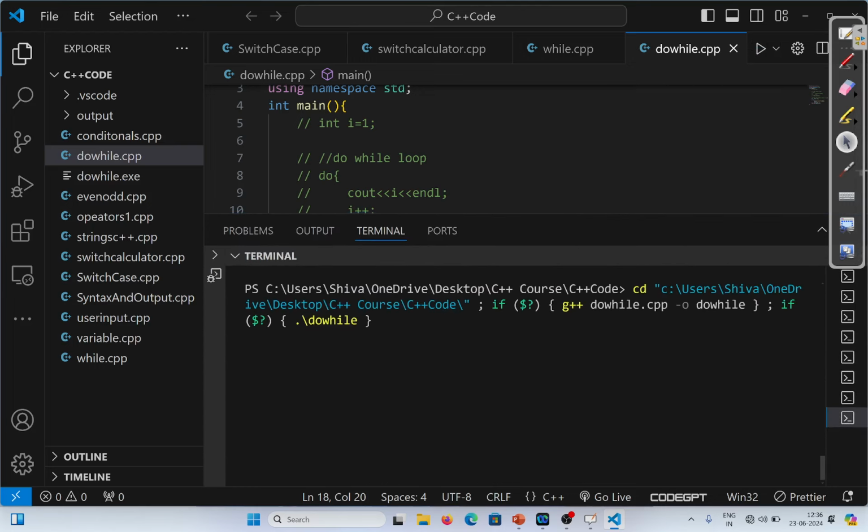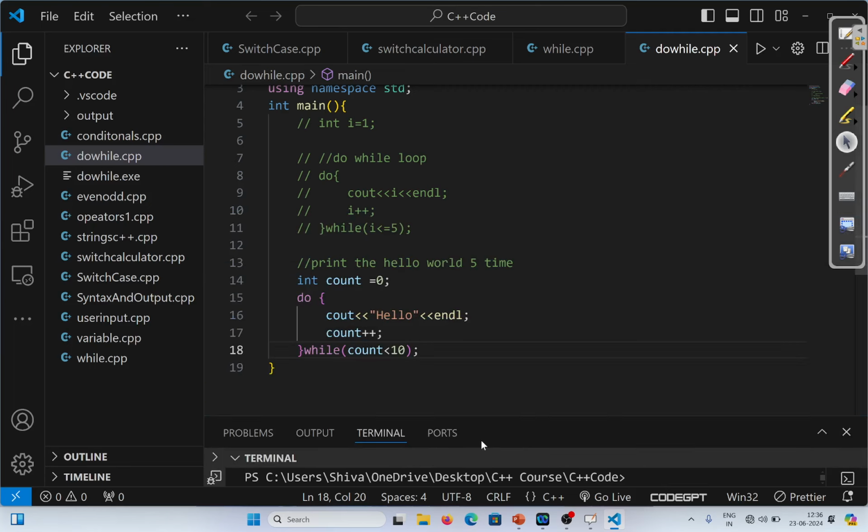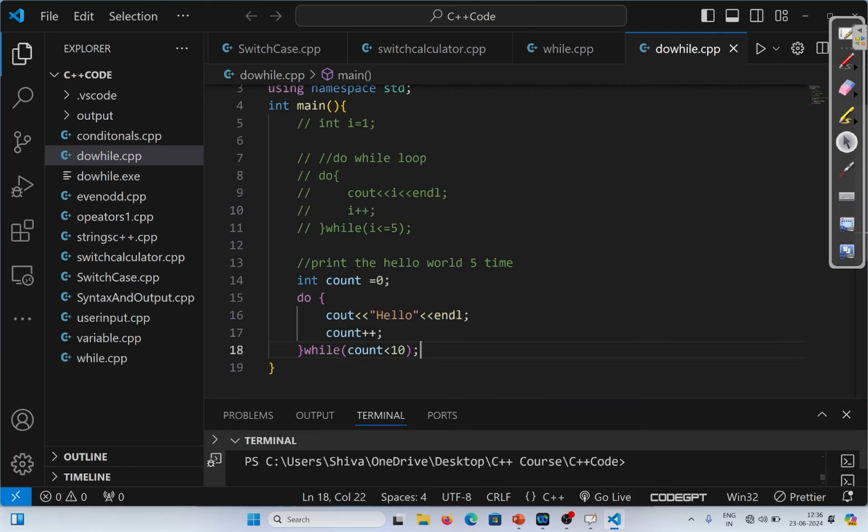Going to print the hello 10 times. Okay, so in this way you can print hello multiple times. This was about while loop. Let's do one more practice question.